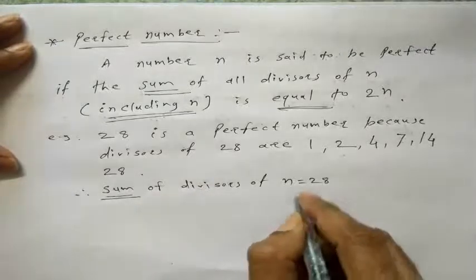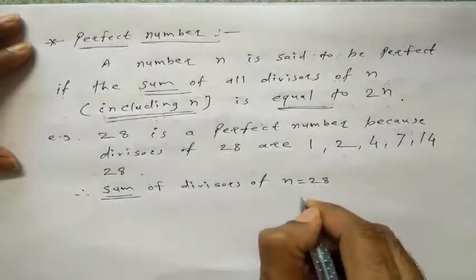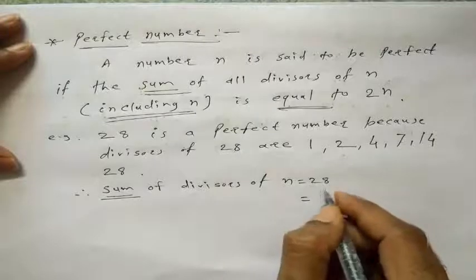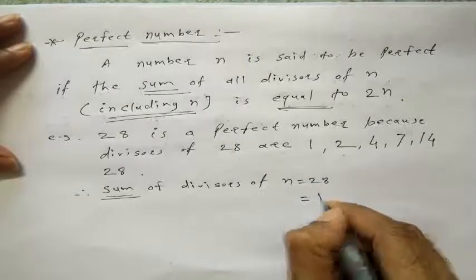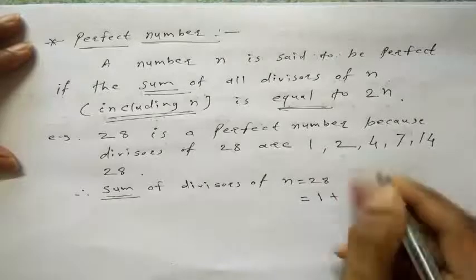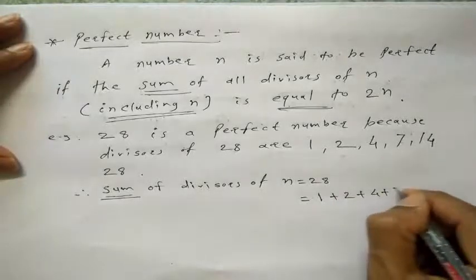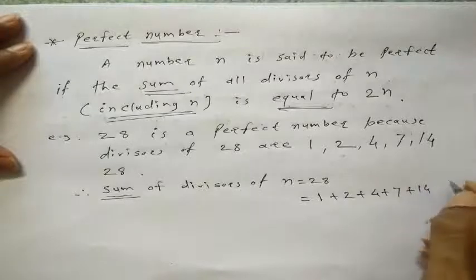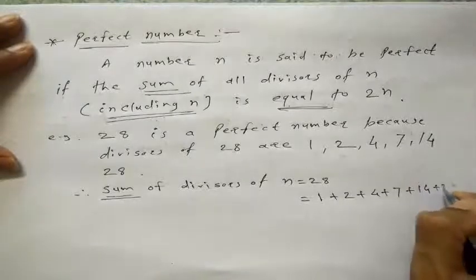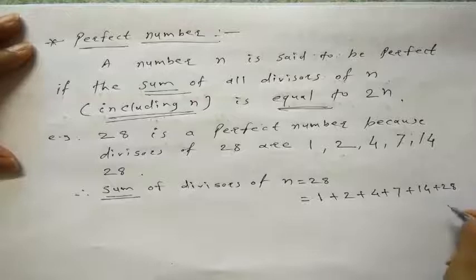Therefore here we write the sum of all divisors: 1 plus 2 plus 4 plus 7 plus 14 and plus 28.